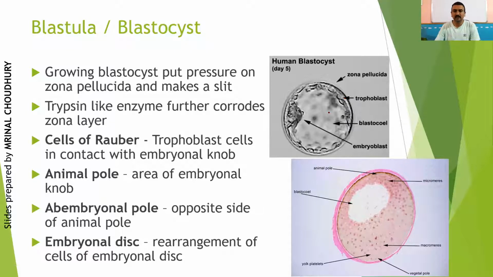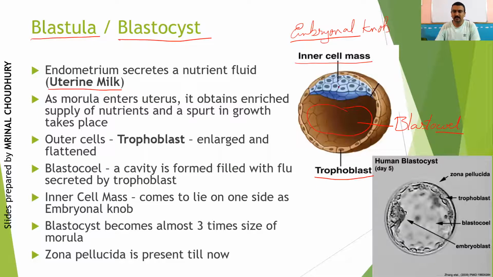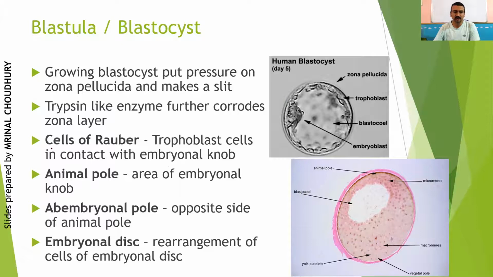So for implantation, understand that if this is a real picture of a human blastocyst, the outer layer is the zona pellucida, which is still present. Then inside you have the trophoblastic layer. In this diagram, these layers of trophoblastic cells are specifically called the cells of Rauber. These are those trophoblastic cells which are in contact with the embryonal knob, right?